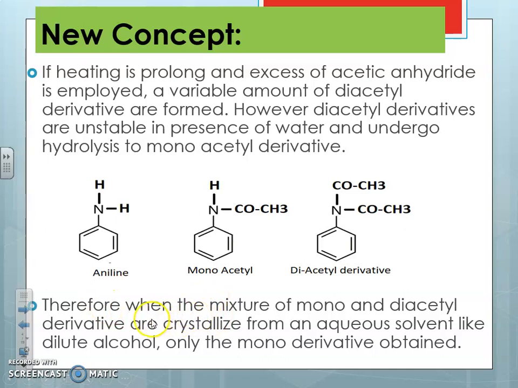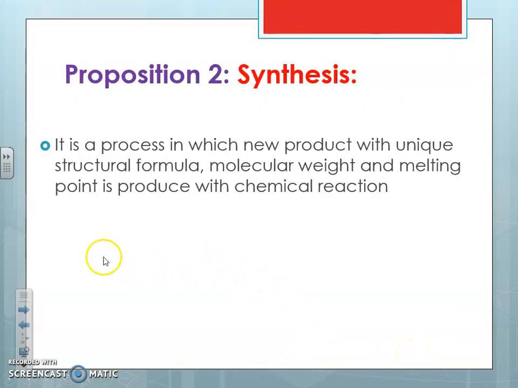Therefore, when a mixture of the monoacetyl and diacetyl derivatives is crystallized from an aqueous solvent like dilute alcohol, only the monoacetyl derivative is obtained. That's why we get the main product.